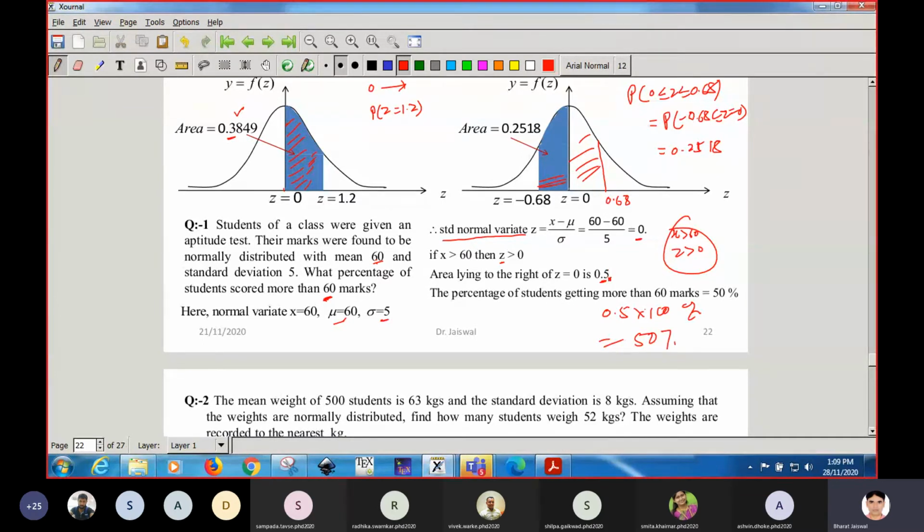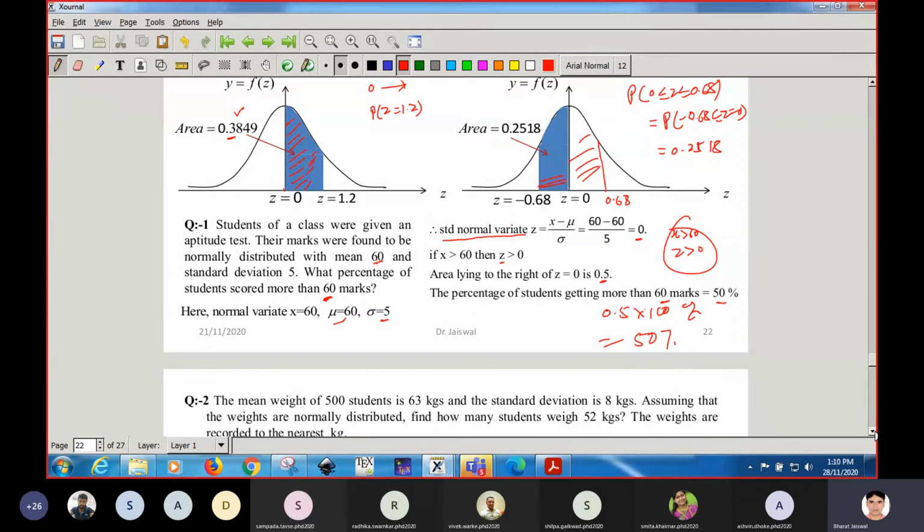So the percentage of students getting more than 60 marks will be 50%. Whatever the students are there, 50% of students are getting more than 60 marks. Getting, students?